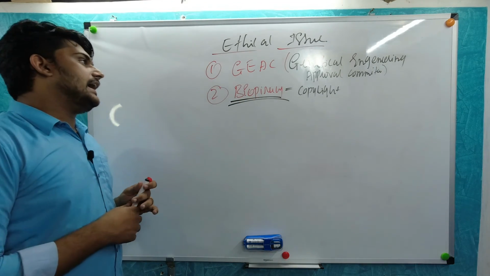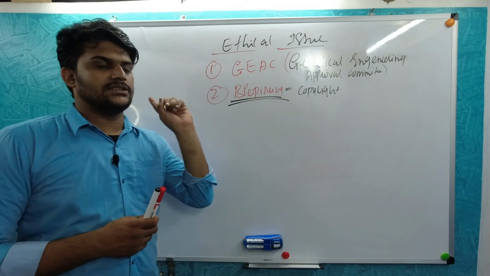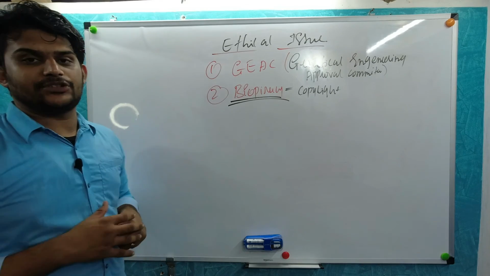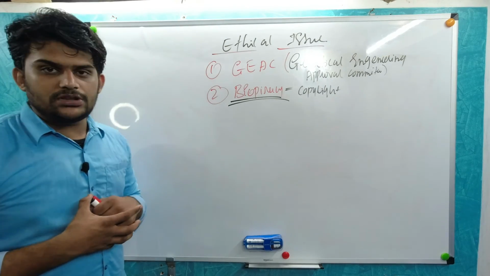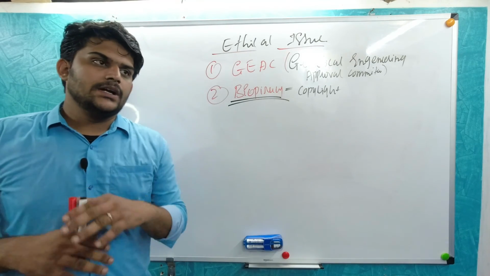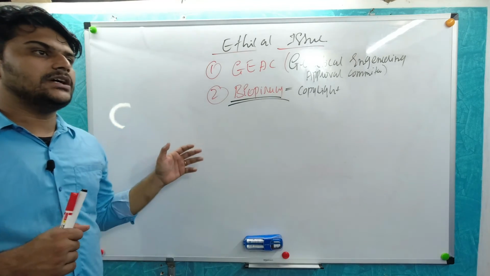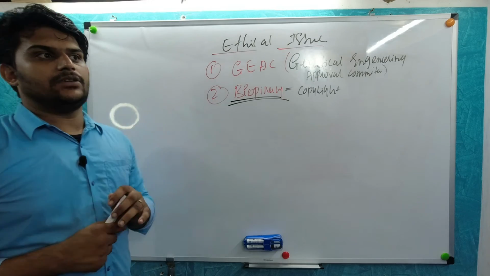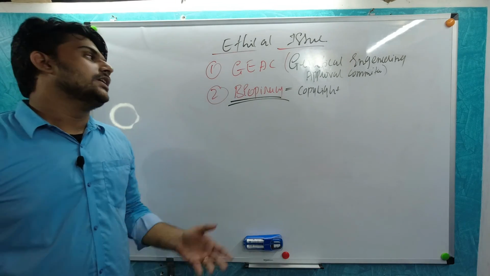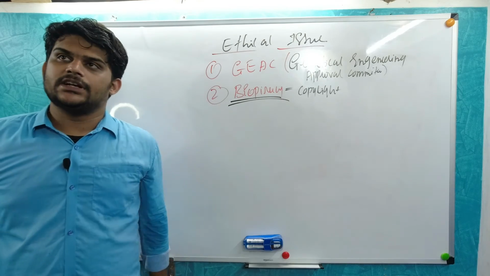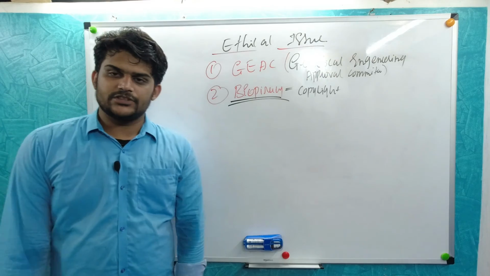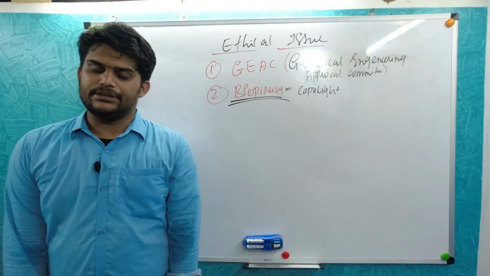This ethical issue is also hindering biotechnological growth, because a lot of GMOs have been stopped and not given approval because of the threat to the human race. In some cases it might not be so, and it might prove good for human individuals. Yes, so this completes the chapter, biotechnology and its applications.